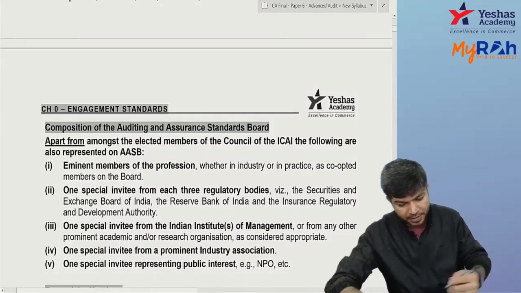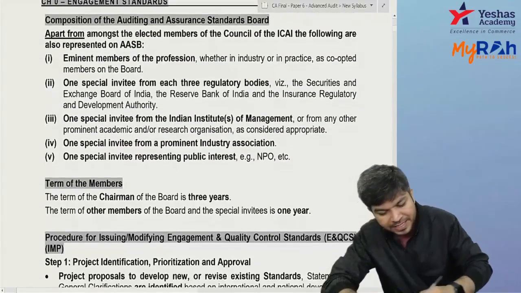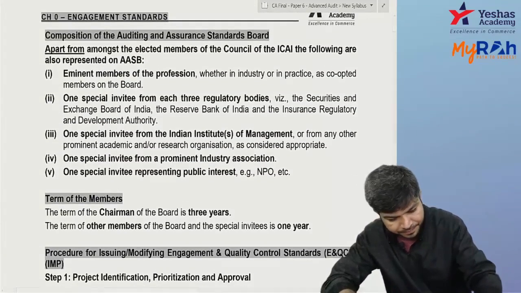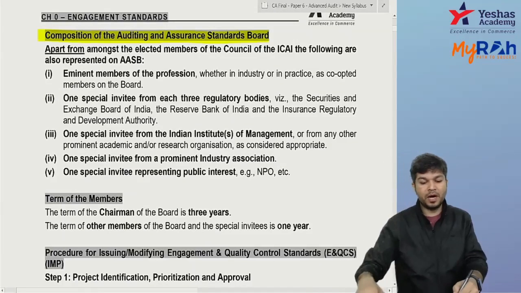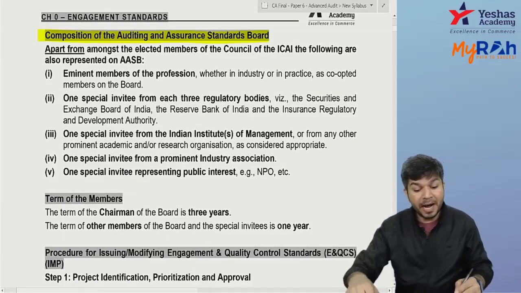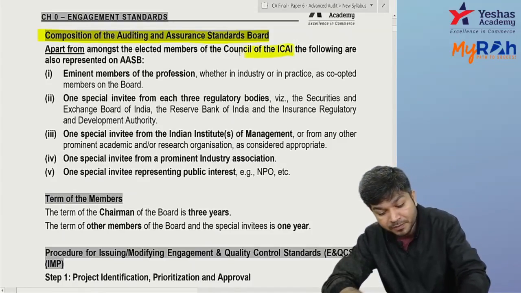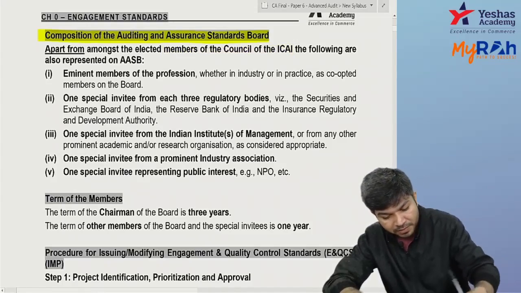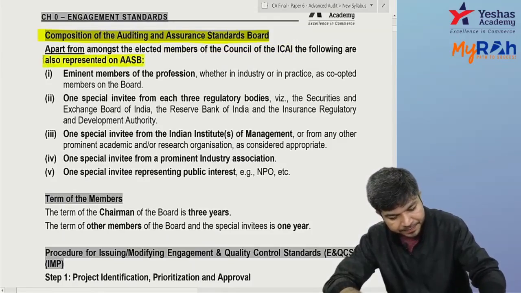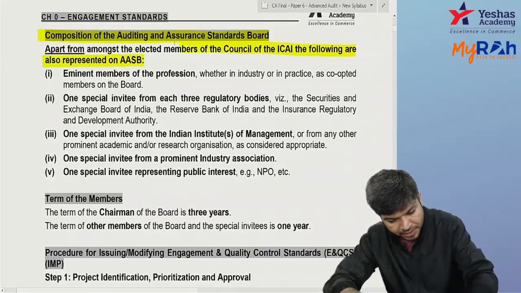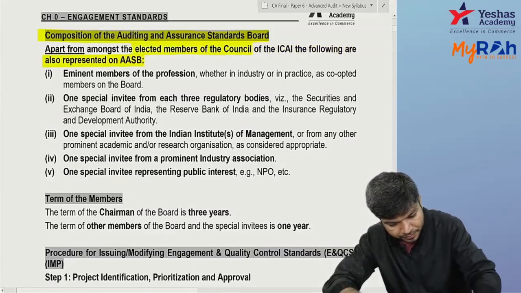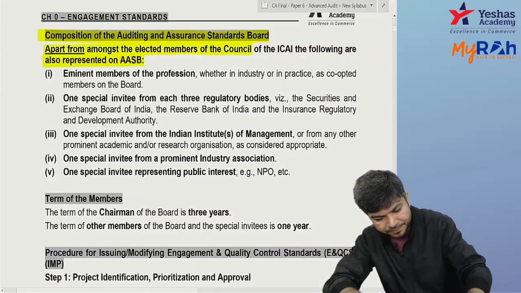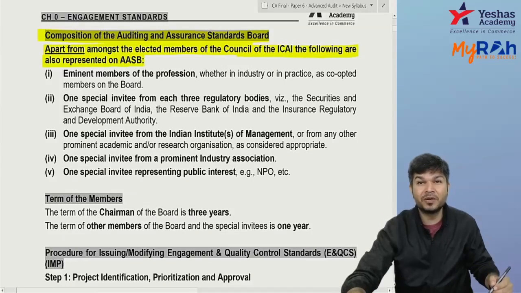Okay? Now, composition of AASB, who are there under AASB apart from the elected members of Council of ICAI? So council members are there. Apart from the elected members of Council of ICAI, the following are also represented on AASB.